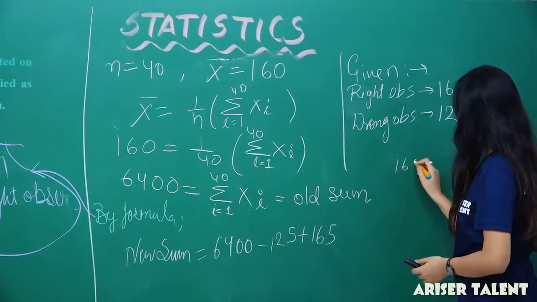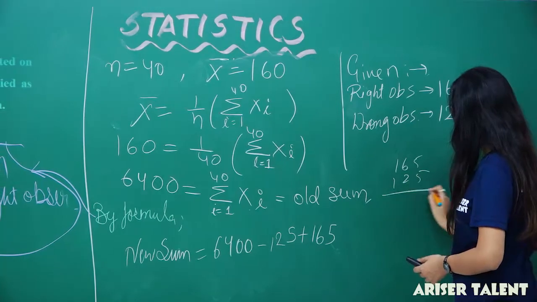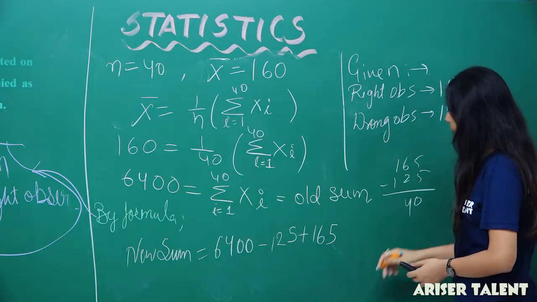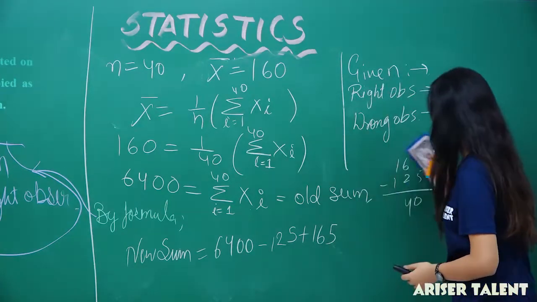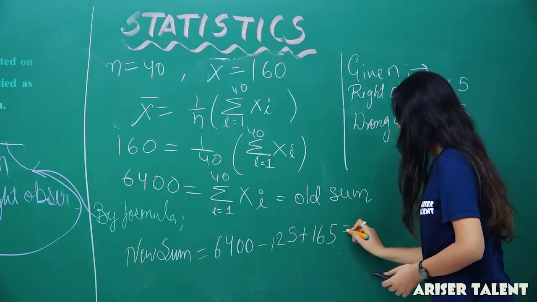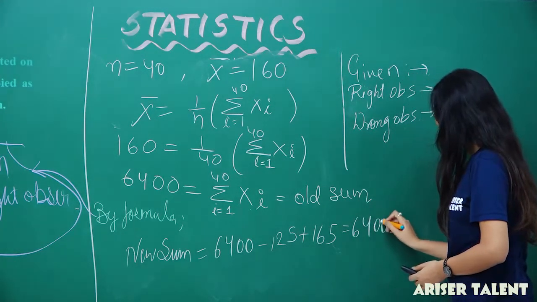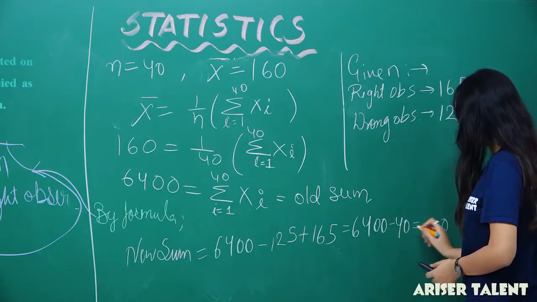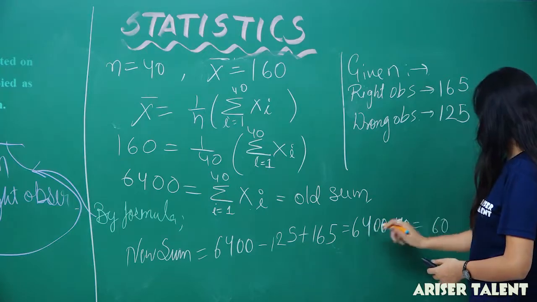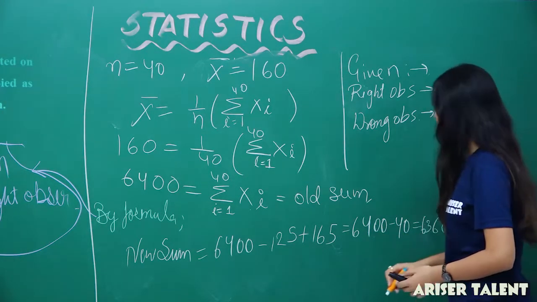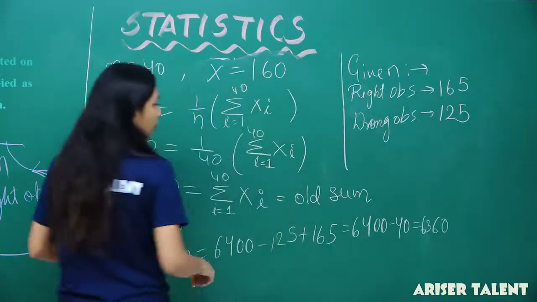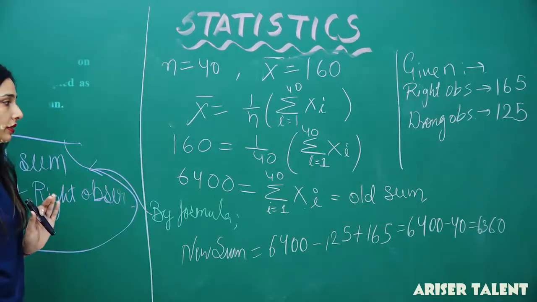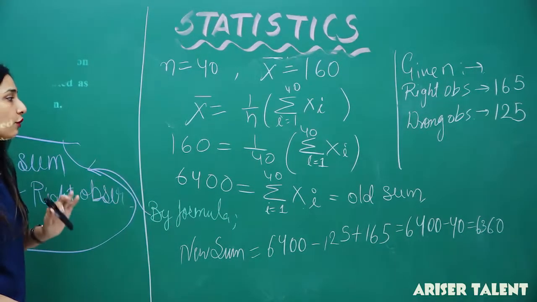Now 165 and 125, when we subtract them, that will be 40. So 6400 minus 40, that will be 6360, okay.